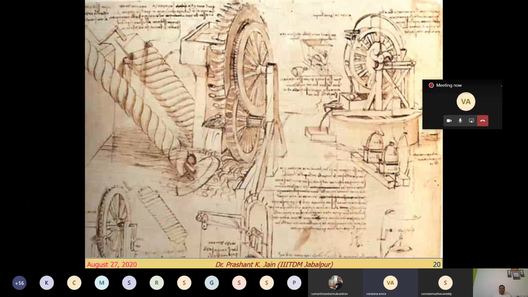Anyone? Sir, windmill for taking out water from the well, which was used earlier. Yes. Anybody else from the participants? What can you see here?